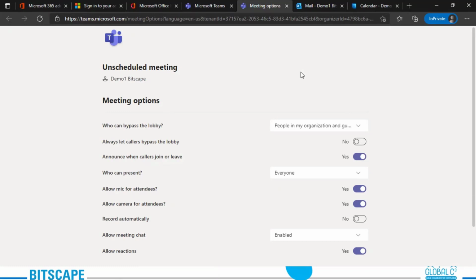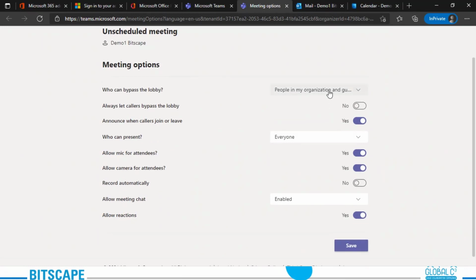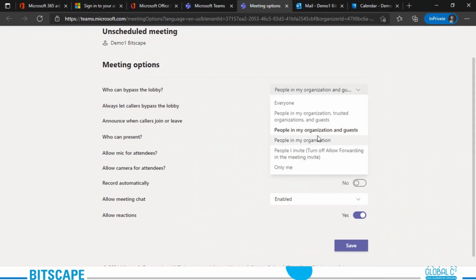This is going to redirect me. Now let me show you what options we have with this. One, who can bypass the lobby. You have the following options right here. Right now I've selected people in my organization and guests, but let me start with everyone. When I say everyone, it means you don't want anyone to wait in the lobby to be admitted into the meeting. You want everyone to be able to join as soon as they click on the join link.